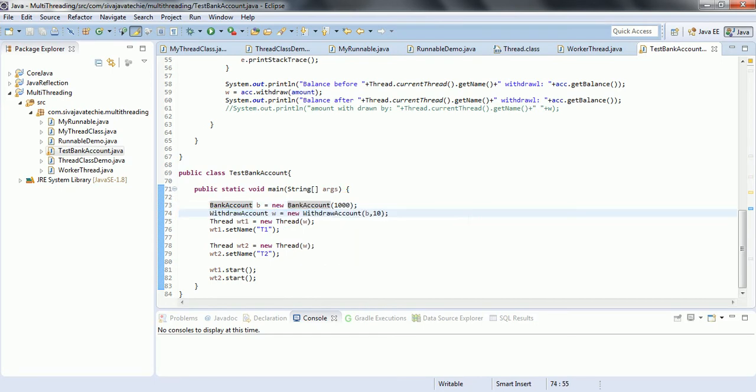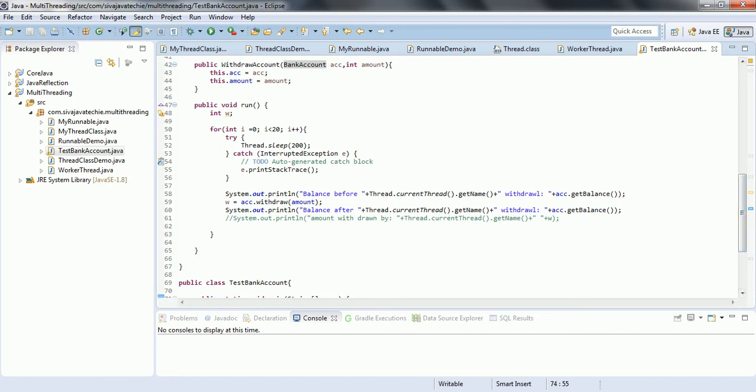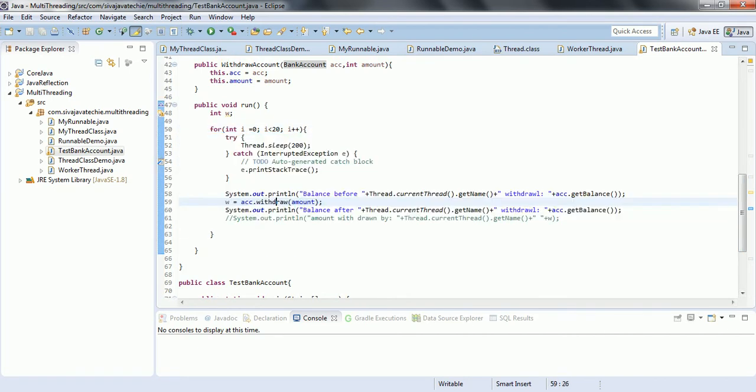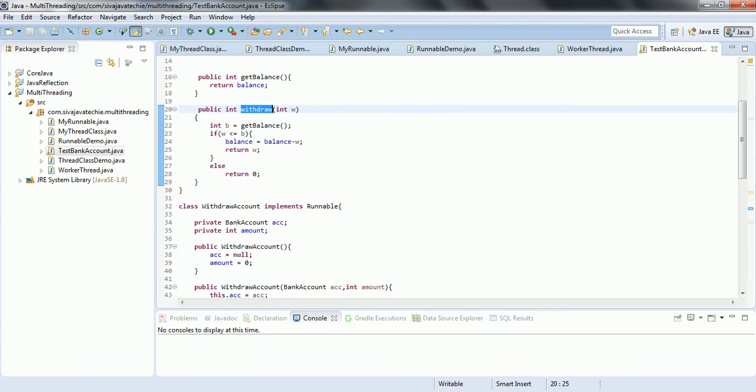Now each time this for loop executes, this withdraw method is going to deduct the value 10 from the 1000 each time. If we see the withdraw method, it is simple: balance is equal to balance minus w, where w is nothing but the amount we are passing. So this is a simple program.